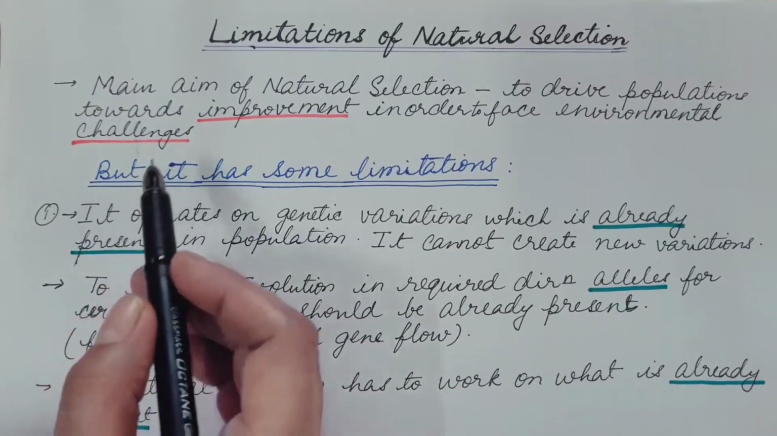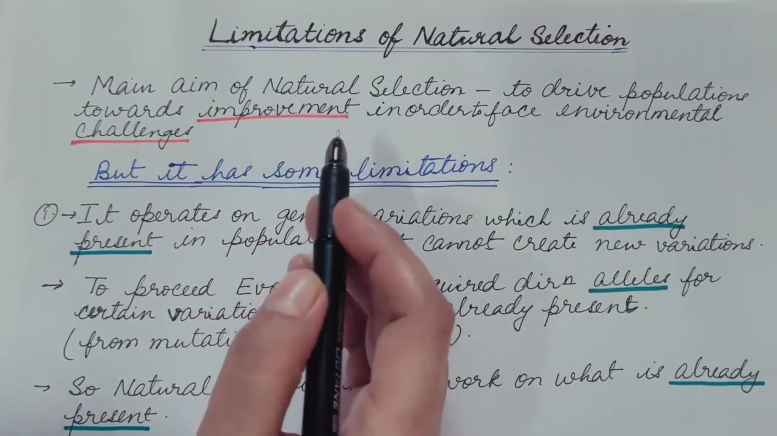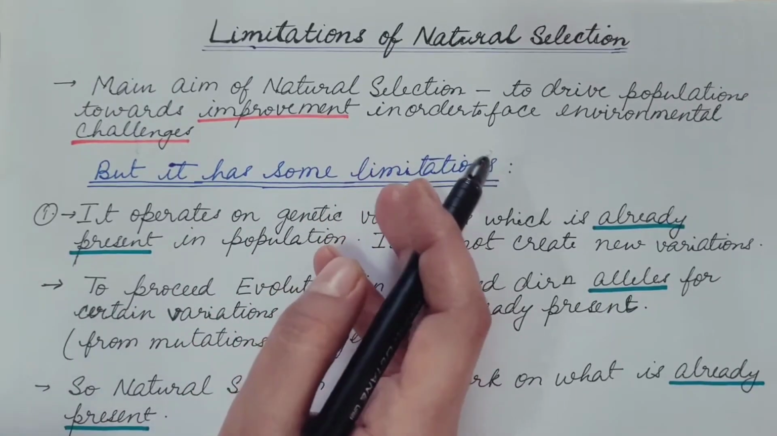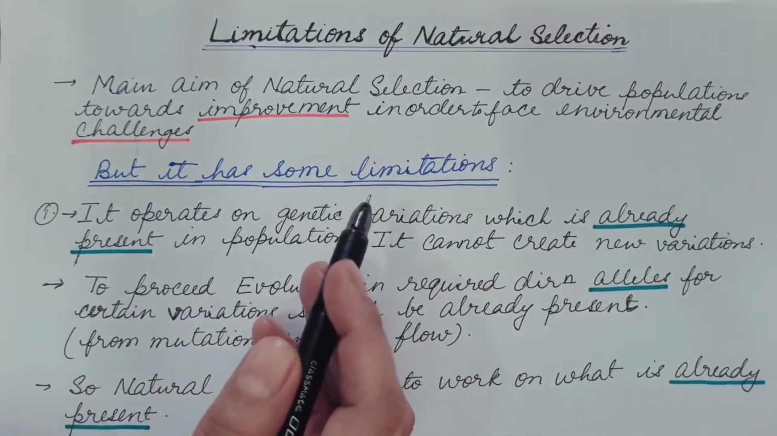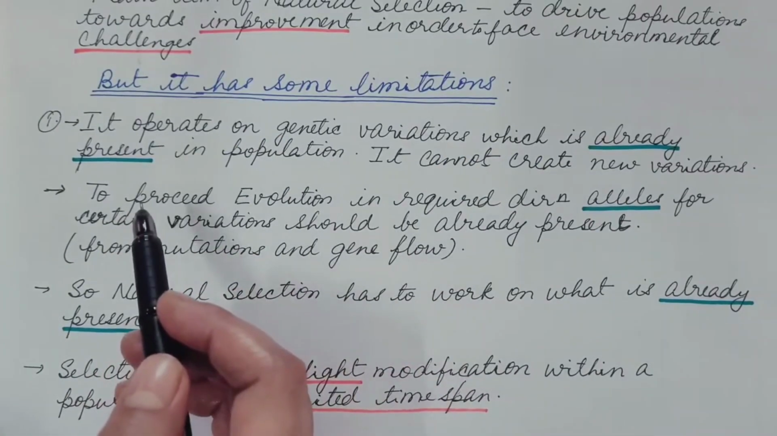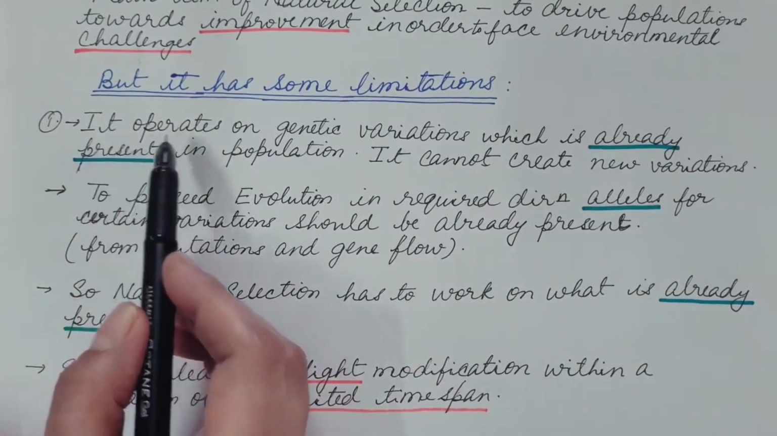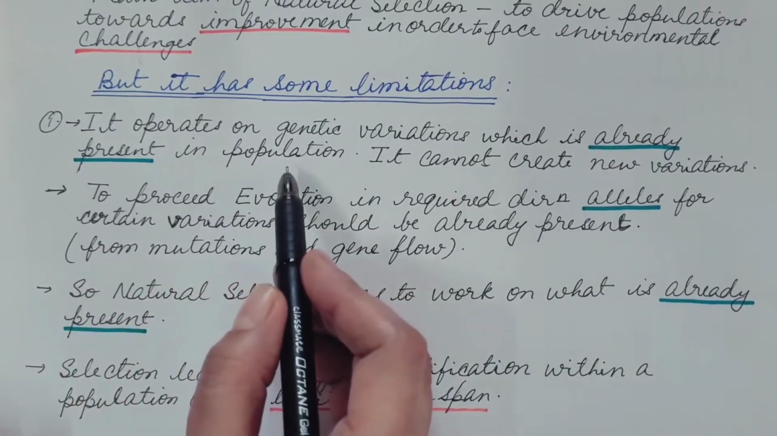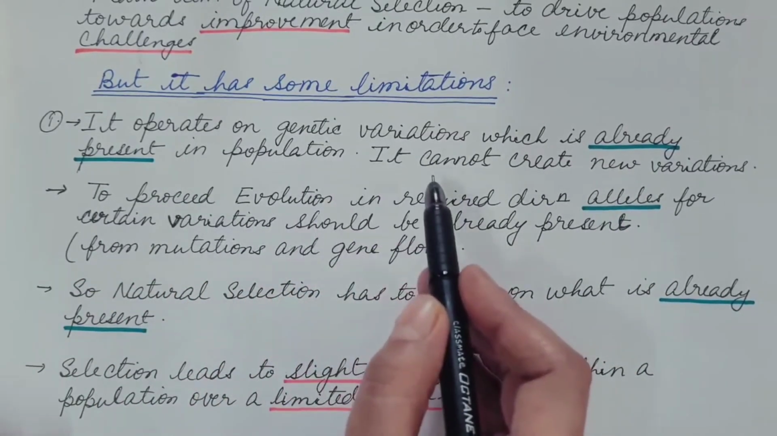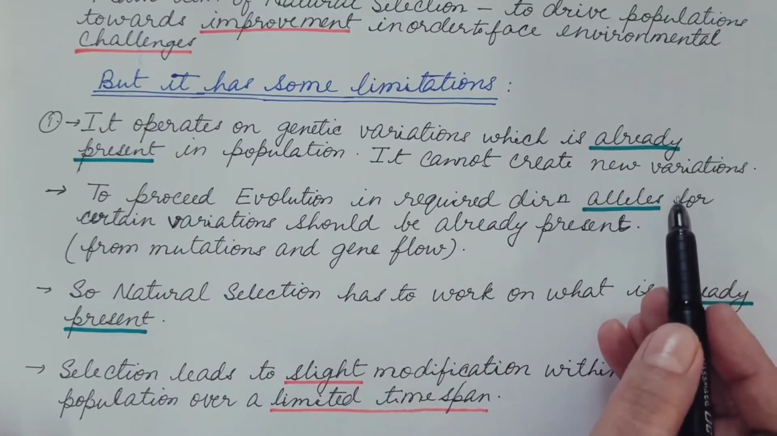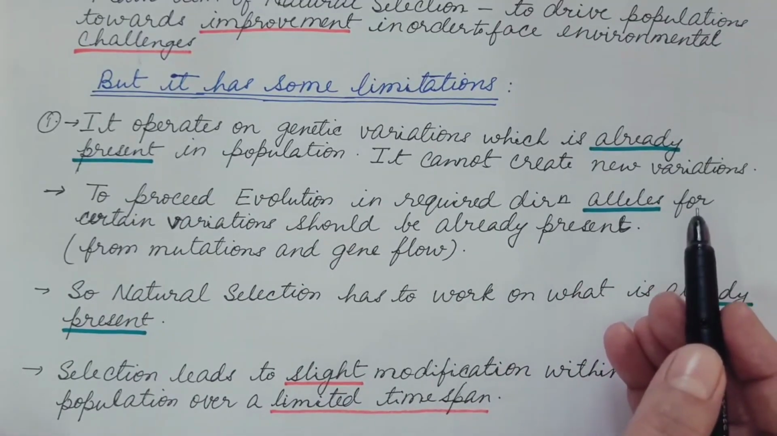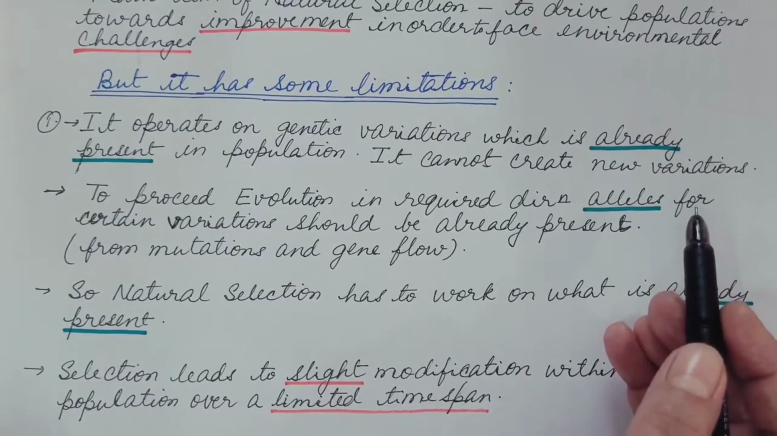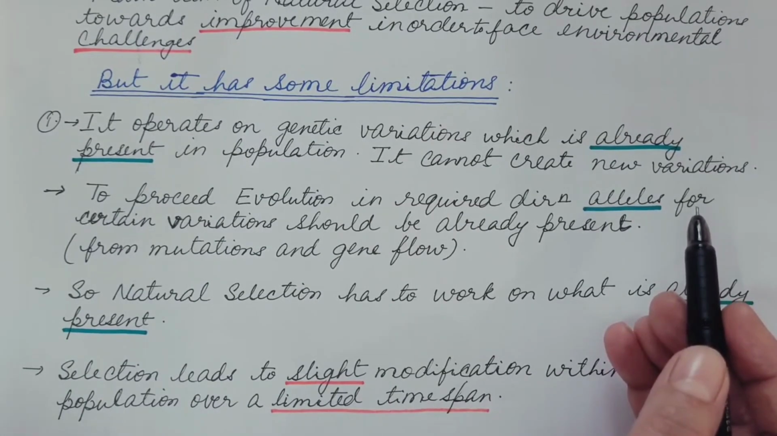But it is not that natural selection is completely perfect. It has some limitations. Let us see these limitations one by one. It operates on genetic variations which are already present in the population. It cannot create new variations on the basis of the requirement of the environmental change, so that the population can cope with the environmental change and get better adapted.